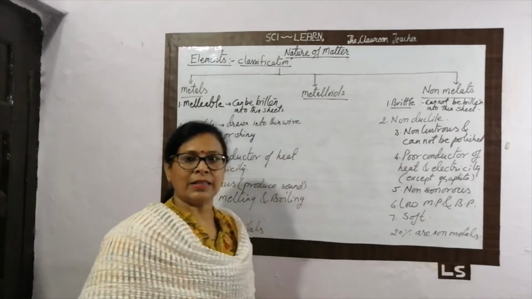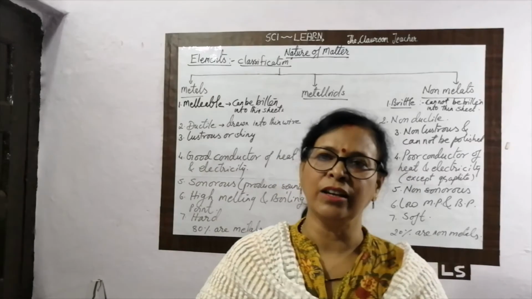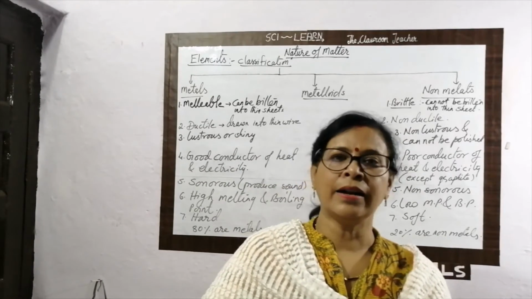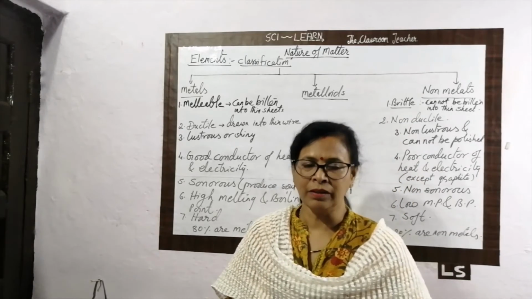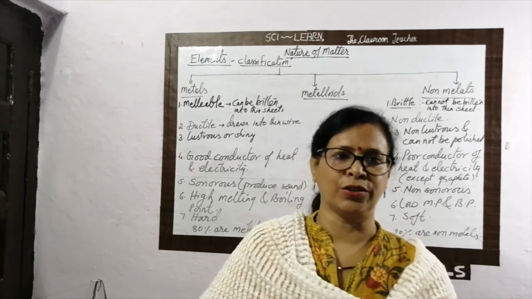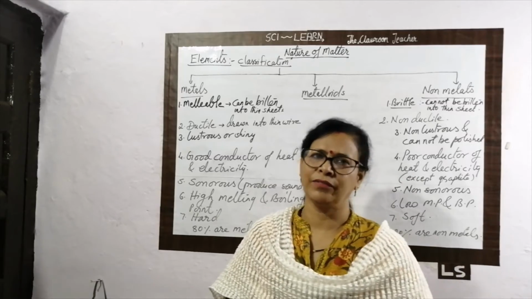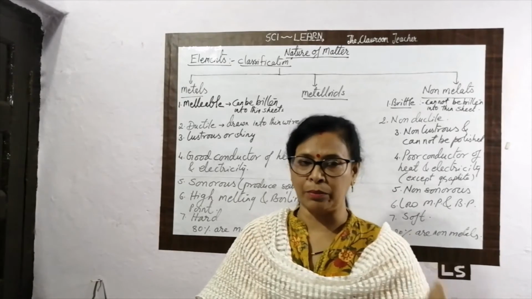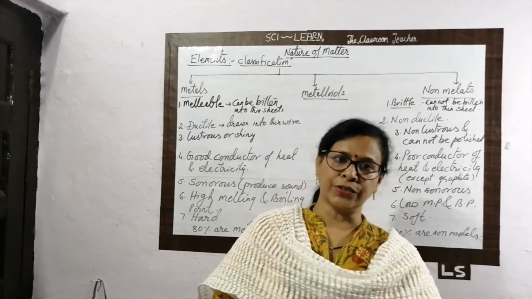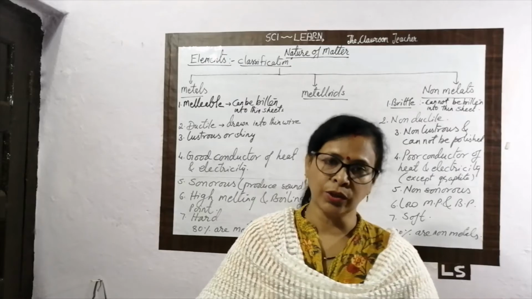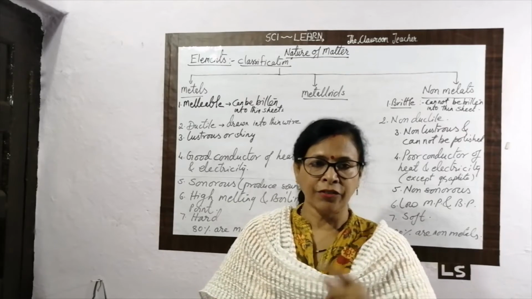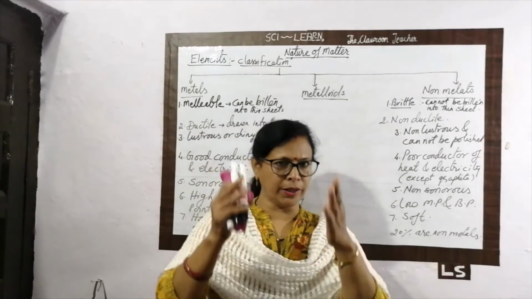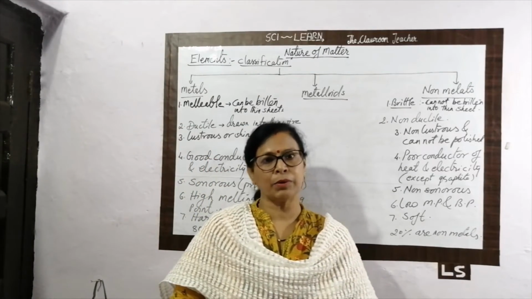Okay, if I ask now, what is the definition of metal and non-metal? How are we able to define it? Metals are the elements which are malleable, ductile and generally good conductors of electricity, or any other property. What are non-metals? Non-metals are the elements which are brittle, non-ductile and generally poor conductors of electricity. We are able to define both the terms. If I ask what is the difference between metal and non-metal, what you have to do? You have to write the differences between these two.